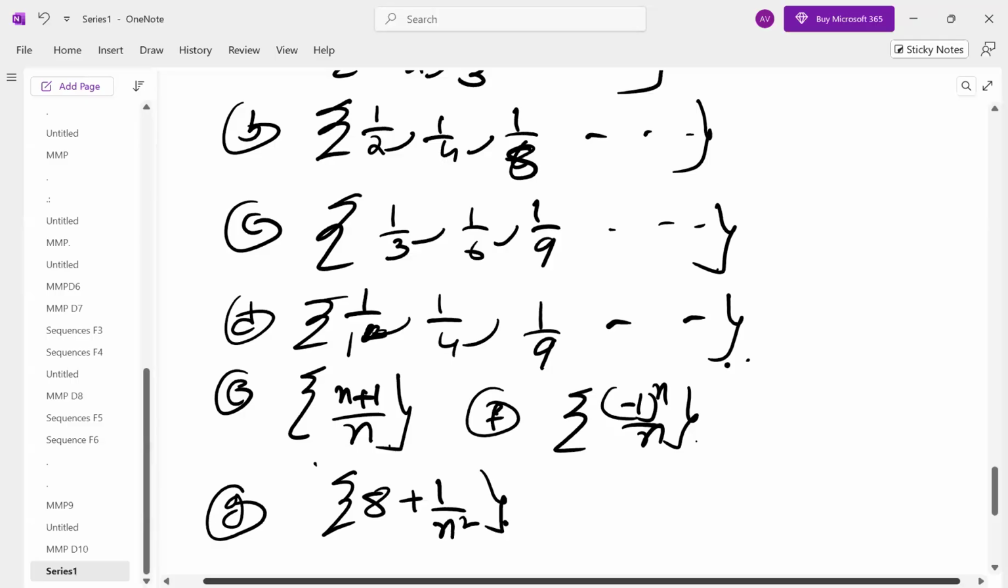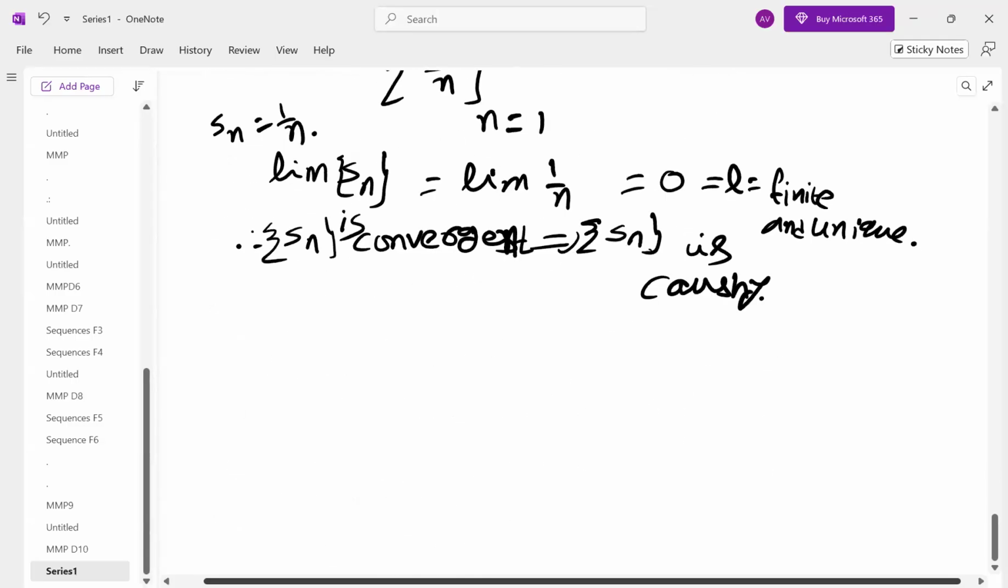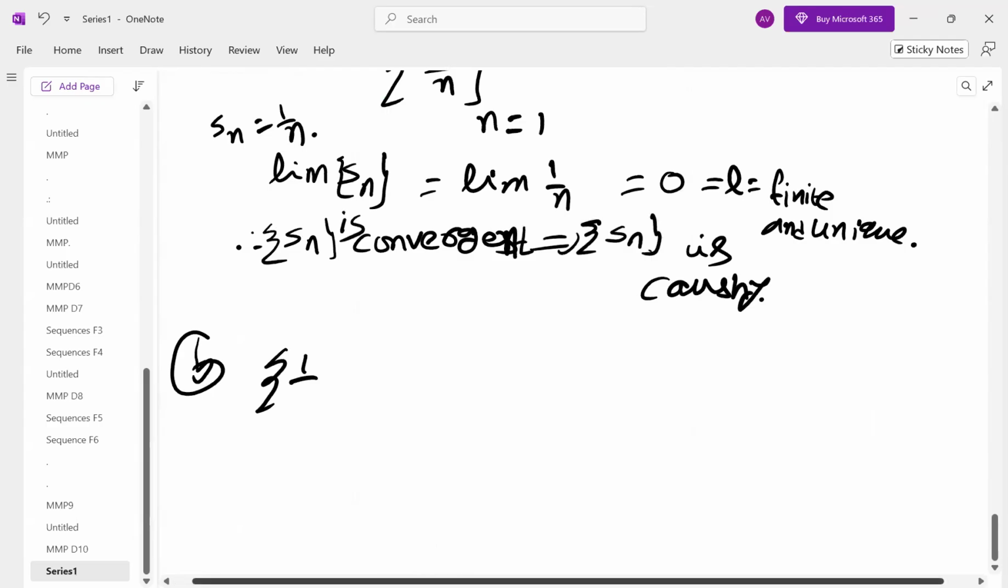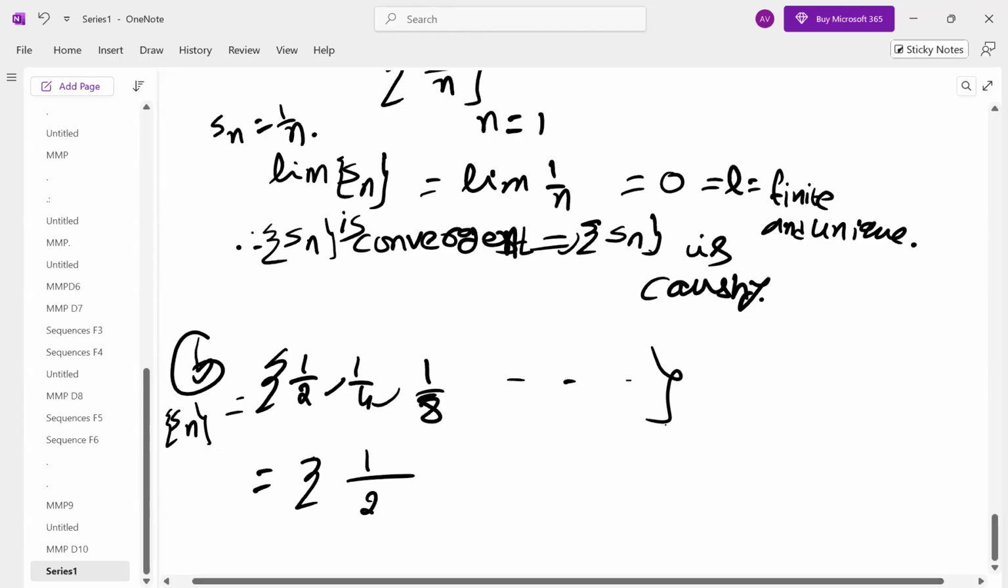Second one is 1 by 2, 1 by 4, 1 by 8, not 6. If it is 1 by 6, it is something else. So the sequence is 1 by 2, 1 by 4, 1 by 8, and so on. What is the nth term? 1 by 2 power n. It is not 2n, because n equal to 1 will give 2, n equal to 2, 2 square, n equal to 3, 2 cube, 8, not 6. If it is 6, it is 2 into n. If it is 8, 2 power n.